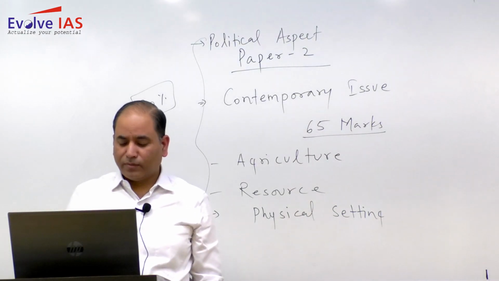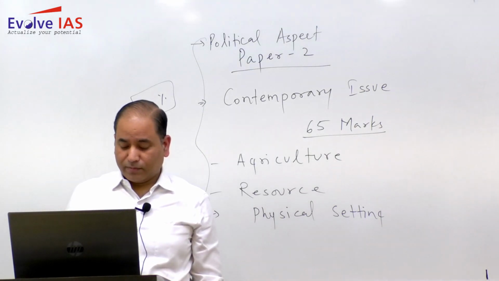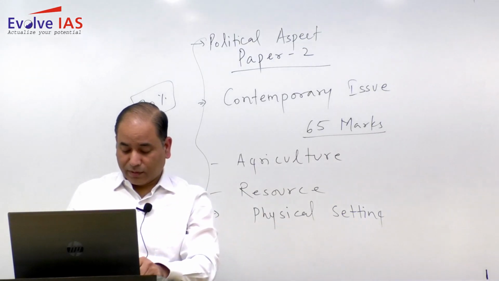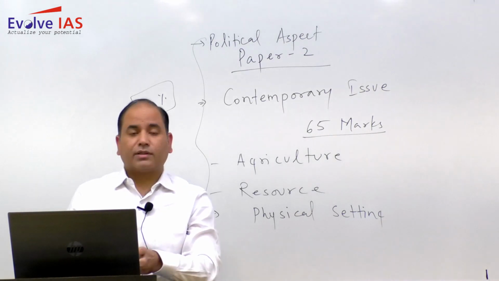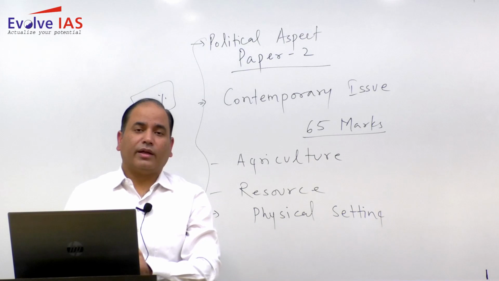Then you will have Bomdila, then Dhola Sadia Bridge, then Dholavira, then Sonmarg, then Maliku Atoll, Gangasagar.